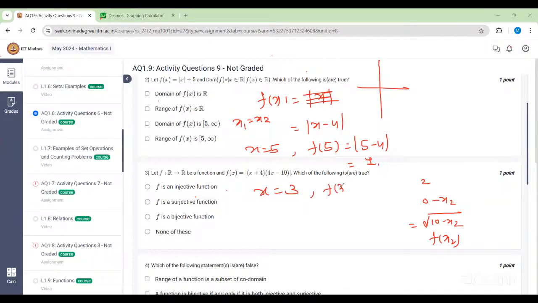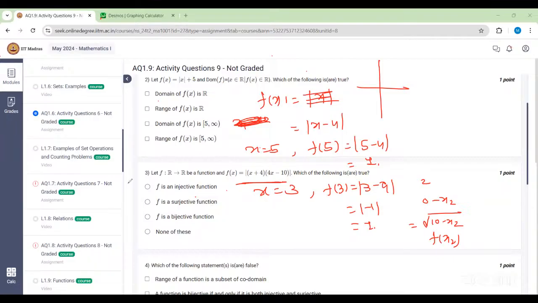Modulus of minus 1 is 1, right? I was thinking I need x1 equal to x2. So the same thing you can do here too. You take x equal to something, get some value, and then take some other value of x. For that you will also get the same value.